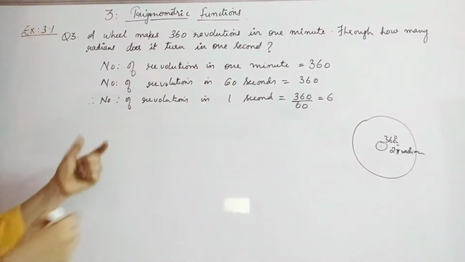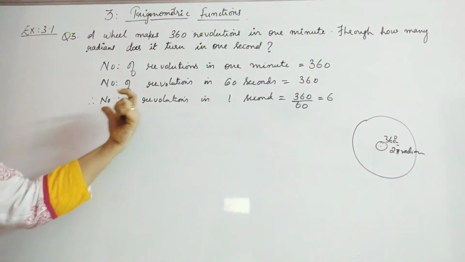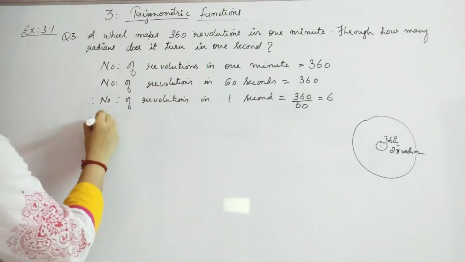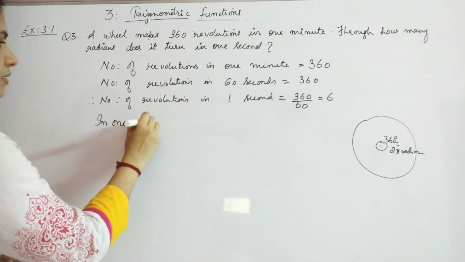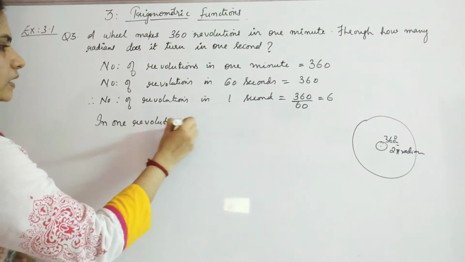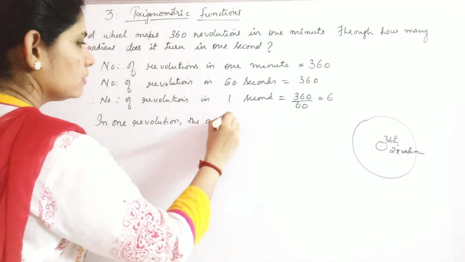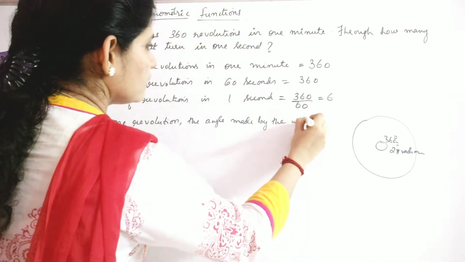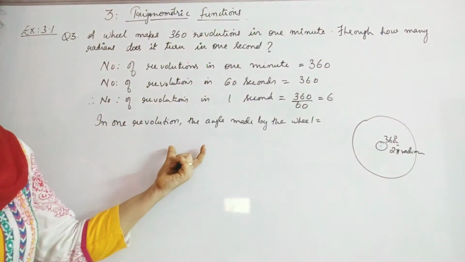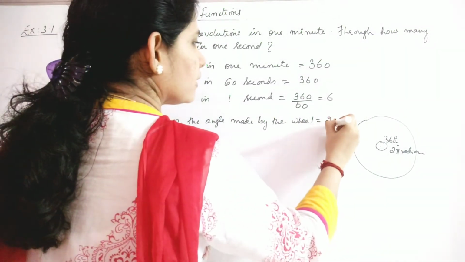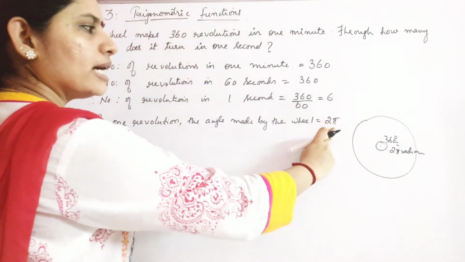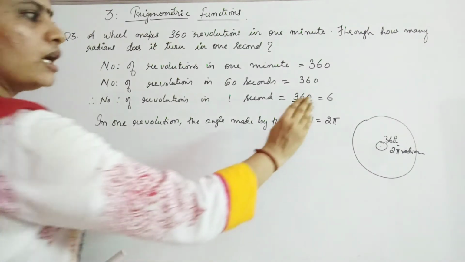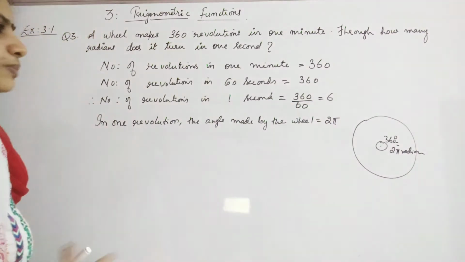So we will just say that in 1 revolution, the angle made by the wheel is equal to how much? It is 2 pi radians. So I have already told that if we are not writing anything, we can just say that it is mentioning radians only. Okay, it is 2 pi radians.